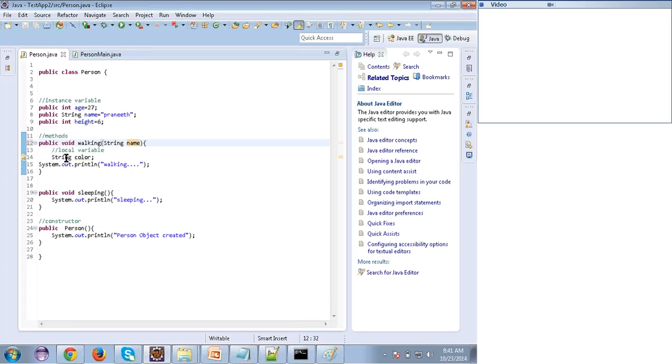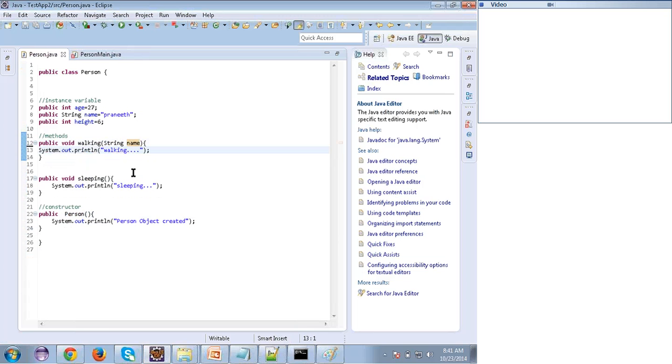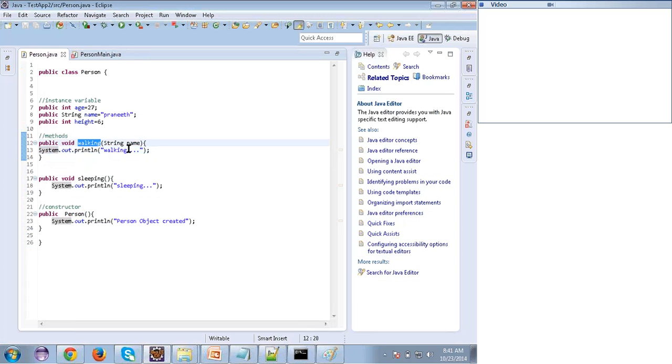See, what does it mean? When I'm calling the walking method, I should pass some string, I should pass some name. Then what I'll do is print this name, so the name whatever I pass will come on the console.